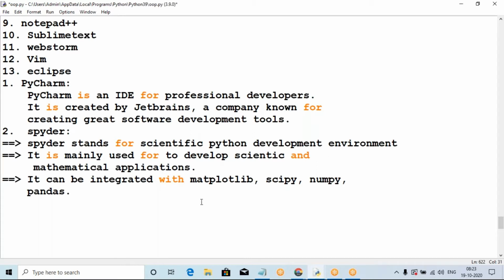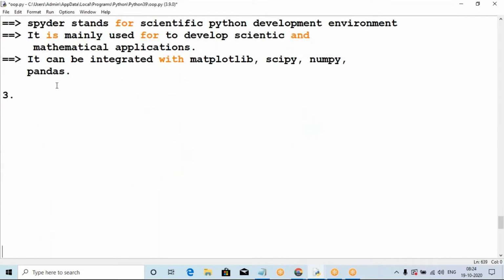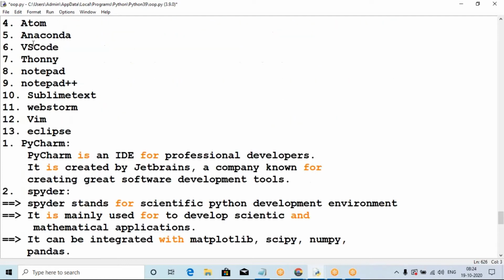It is automatically integrated internally with the Matplotlib, SciPy, NumPy, and Pandas modules. This environment is useful for developing data science applications, artificial intelligence, machine learning, and deep learning. For AI applications we can use the Spyder environment.